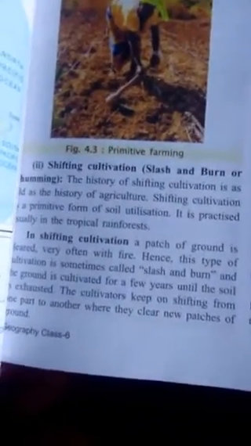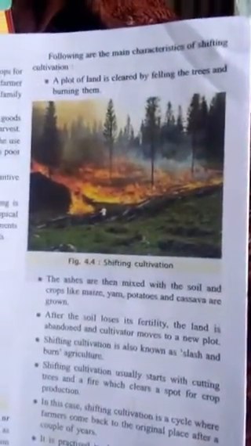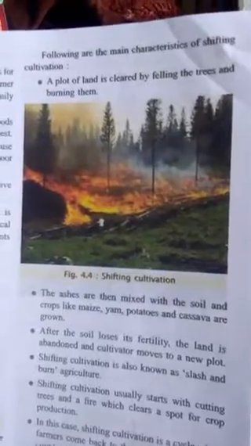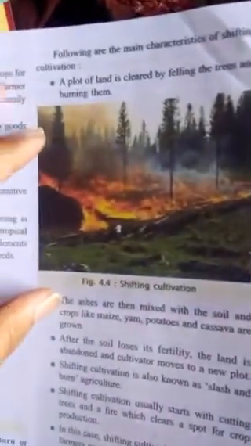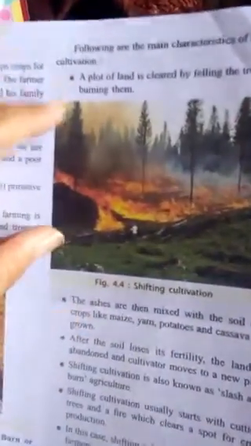We already discussed it. Following are the main characteristics of shifting cultivation. A plot of land is cleared by felling the trees and burning them.